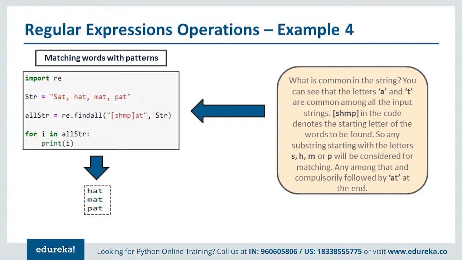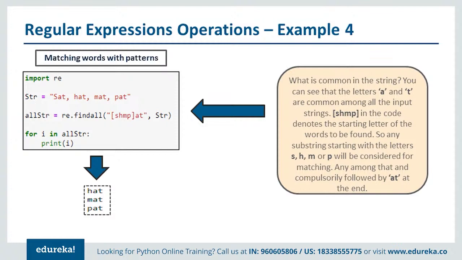In this case the letters 'at' are common. So in the findall function, I'm using 'at' there, but with a different regular expression in square brackets, S, H, M, P. So these four characters are there. Python is saying that if the first letter is either S, H, M or P, then it will be picked up. Now as you can see, the capital S is present there, which is not correct, because capital S does not fulfill this matching. That is the reason when I do a for loop here, you will see that it will not be printed, and instead of the first value all the other values will simply be printed.